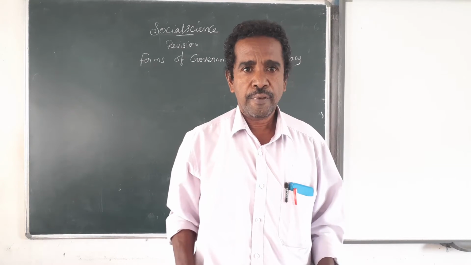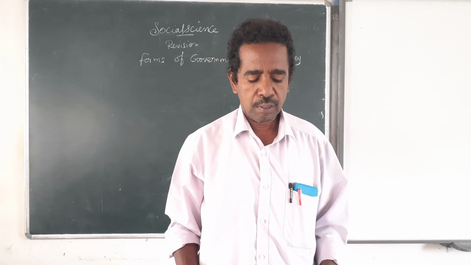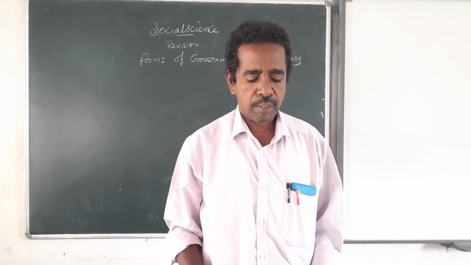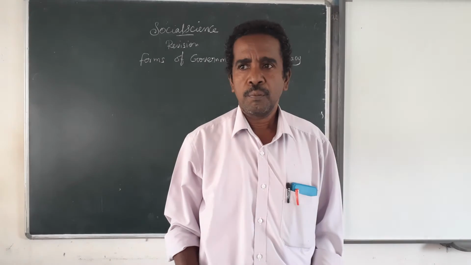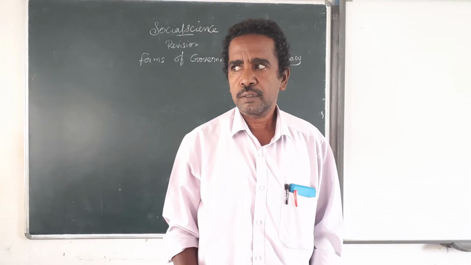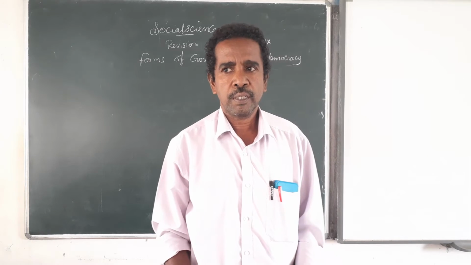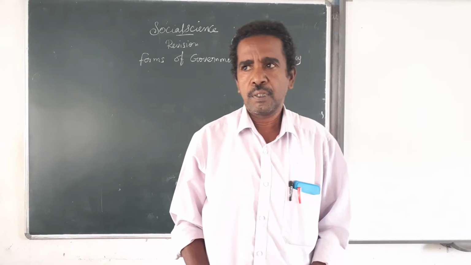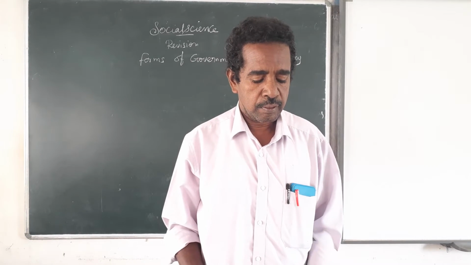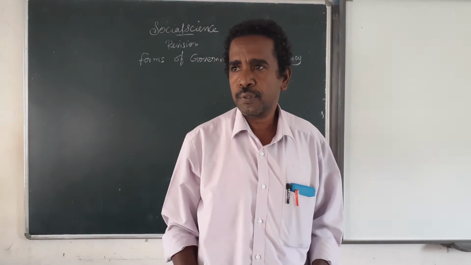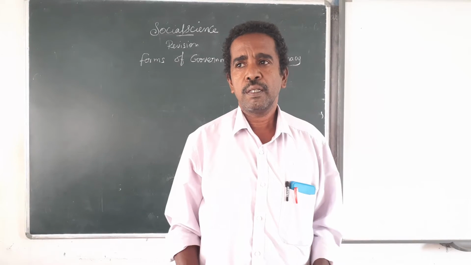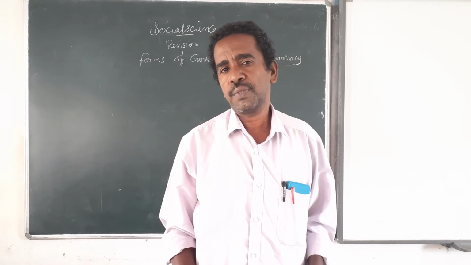Today we are going to revise the civics lesson 1, that is forms of government and democracy. I plan to revise because we are going to write a test. For the test, the civics part, first lesson is given. You have to learn all the answers from this lesson.